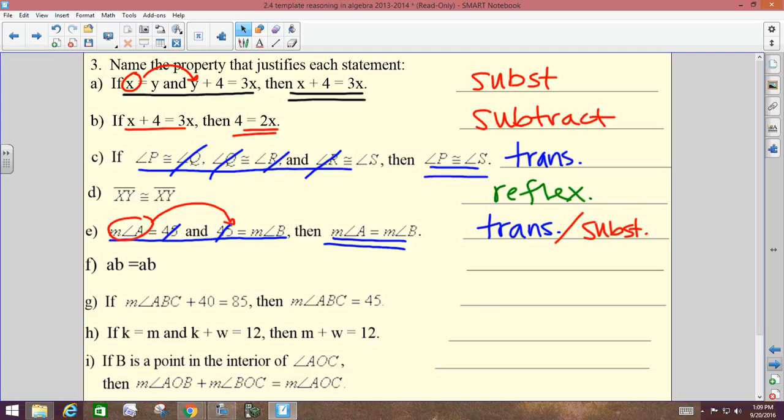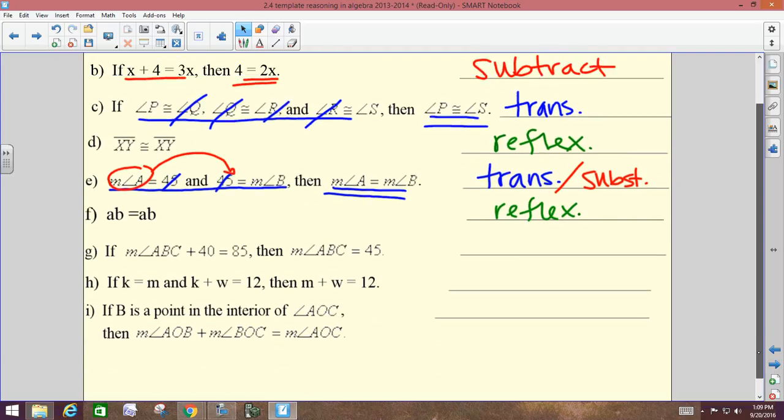F, everybody. Reflexive. AB equals AB, reflexive. Notice the reflexive property has no if or then in it. It's just T equals T. Whatever it is equals itself. There won't ever be an if or a then.